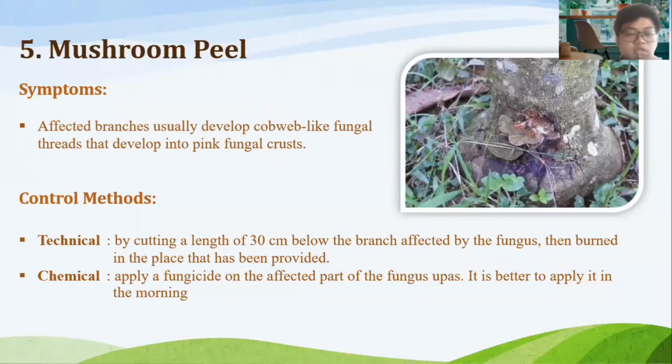The next one is mushroom peel. Symptoms of this disease: cobweb-like fungal threads usually develop into a pink fungal crust. The control method, the first one, is technical, by cutting a length of 30 centimeters below the branch affected by the fungus, then burning it in the place that has been provided. The second one is chemical control. Apply a fungicide on the affected part of the fungus. It is better to apply it in the morning.